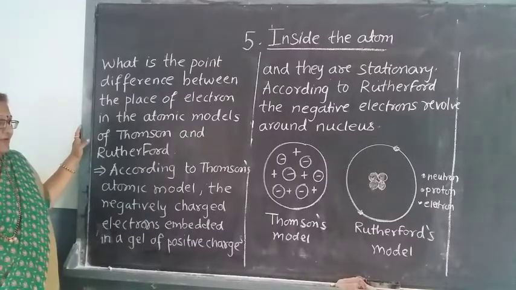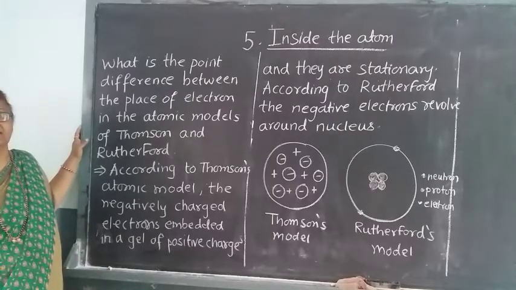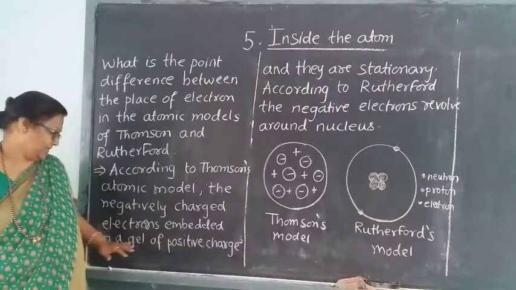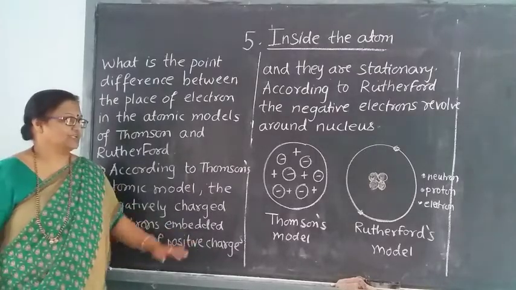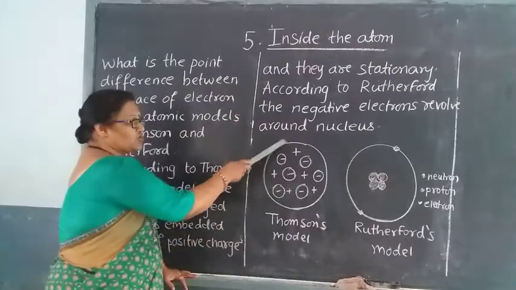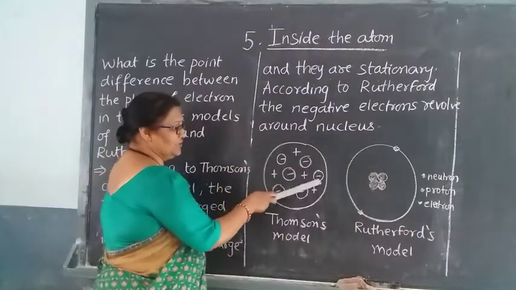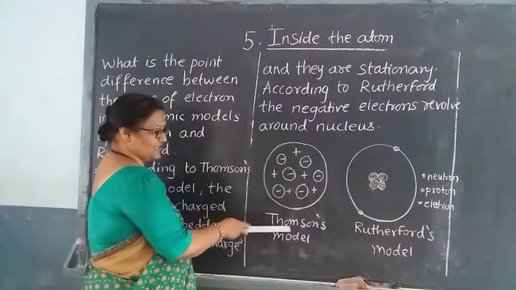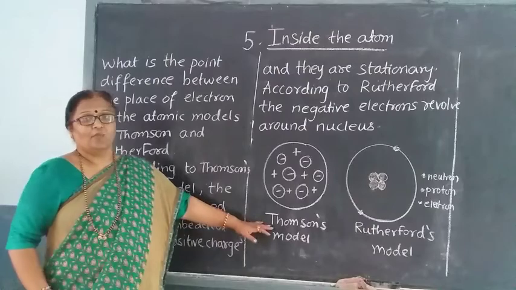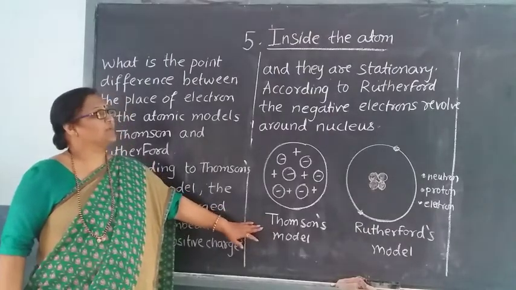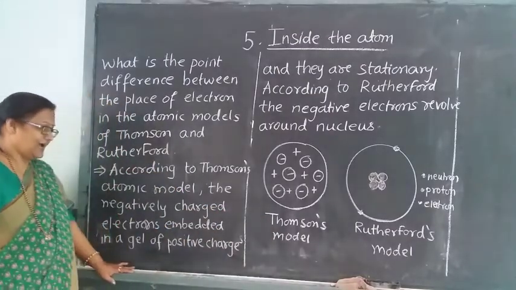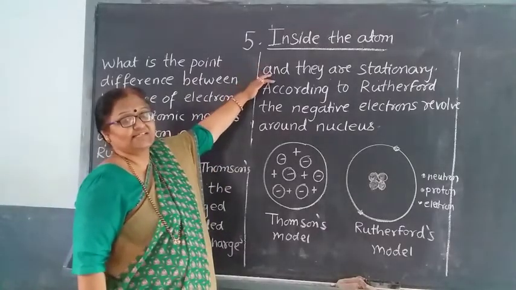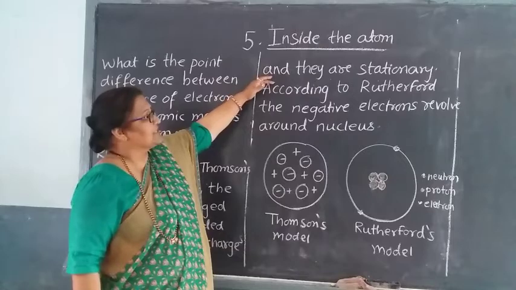See, he has one atomic model in which the negatively charged electrons are embedded in a gel of positive charge. Here it is shown that the negative charges are embedded in a gel of positive charges. This is nothing but a model shown by Thomson, and these positive charges are stationary. This is told by Thomson.